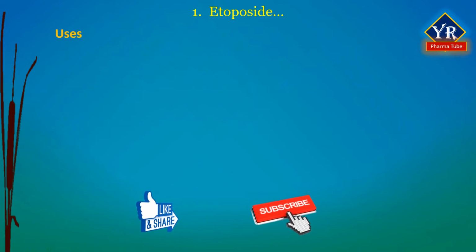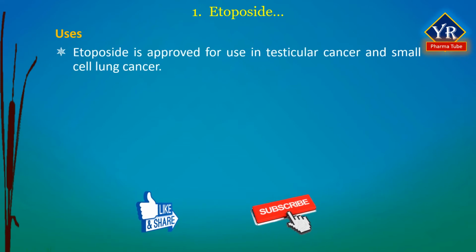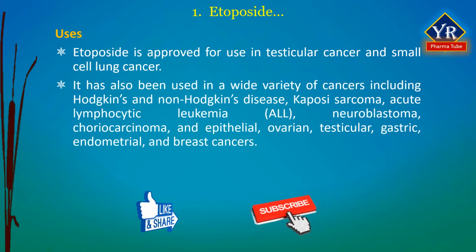Uses of etoposide. Etoposide is approved for use in testicular cancer and small cell lung cancer. It has also been used in a wide variety of cancers including Hodgkin's and non-Hodgkin's disease, Kaposi sarcoma, acute lymphocytic leukemia, neuroblastoma, choriocarcinoma, and epithelial, ovarian, testicular, gastric, endometrial, and breast cancers. It is one of the few natural product derivatives that can be administered orally. Toxic effects of the drug include nausea and vomiting, myelosuppression, and alopecia.